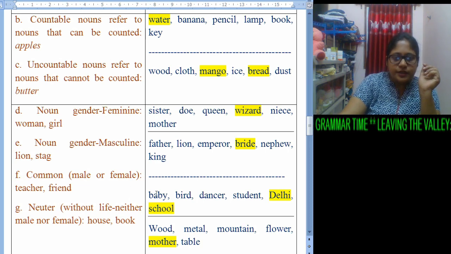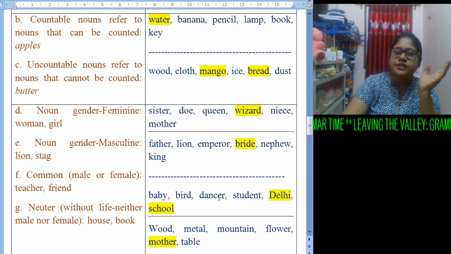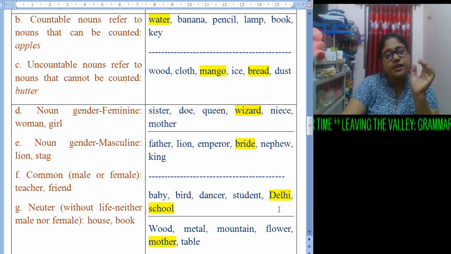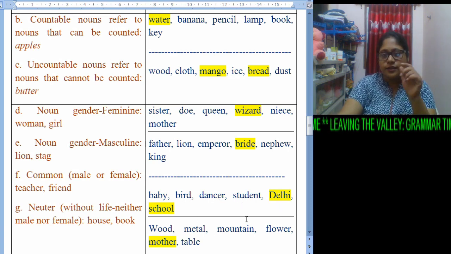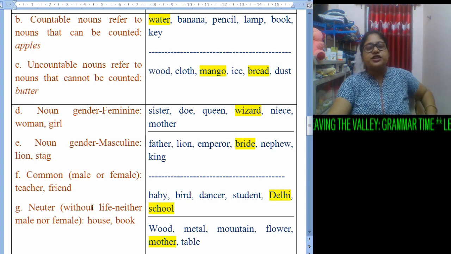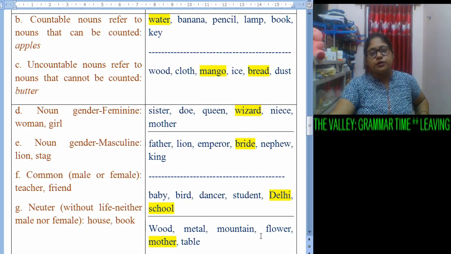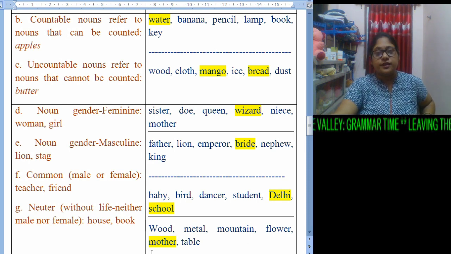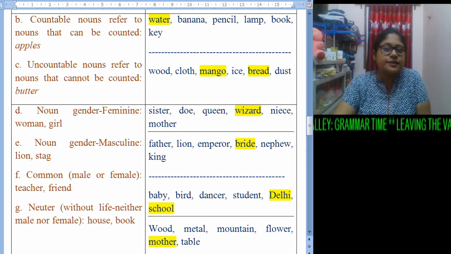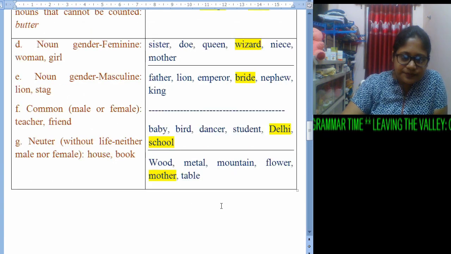Next comes common gender. Here we have baby, bird, dancer, student, but daily and school do not come under this category. Next comes neuter gender. Here we find wood, metal, mountain, flower, mother. Mother can never come under this group, so this word has been highlighted.